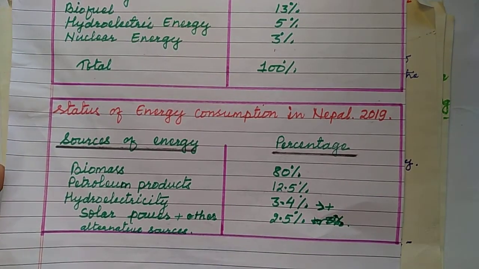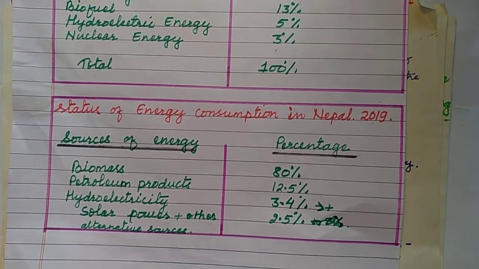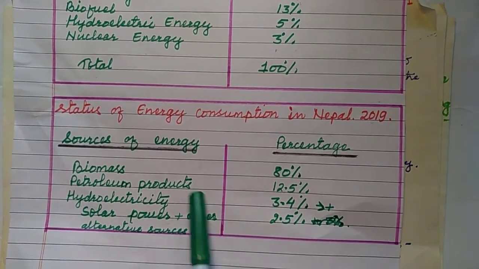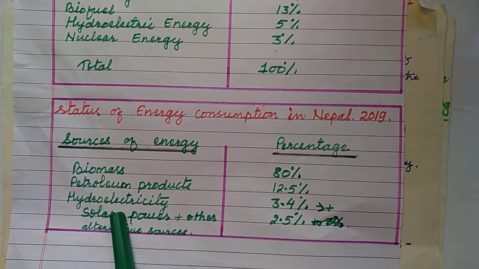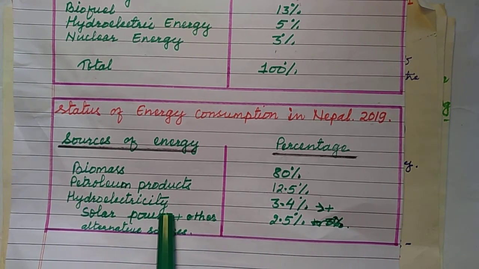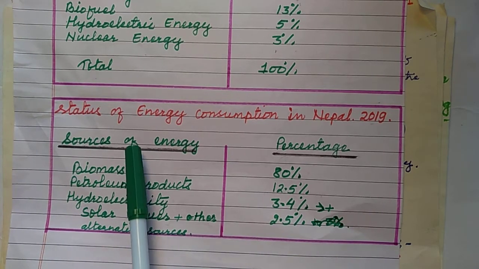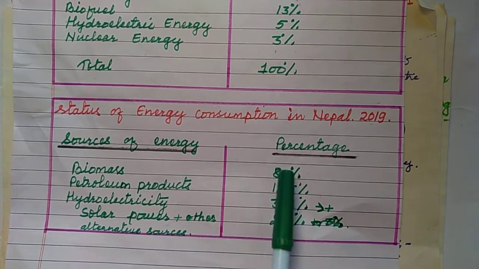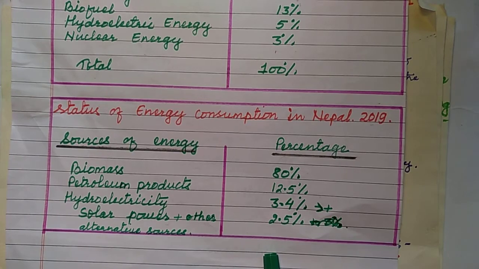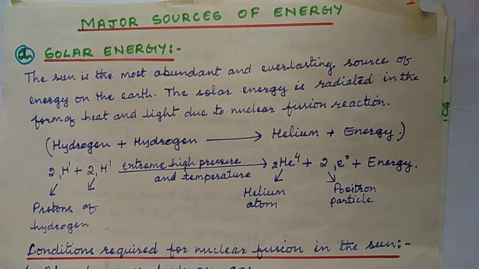So in this part we are going to study major sources of energy. Now we'll study about these sources of energy. We'll study about solar energy, hydroelectricity, fossil fuels and biomass. Biomass will be done in alternative sources of energy. Now, major sources of energy, solar energy.